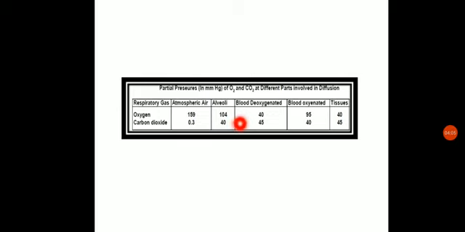But when we see the partial pressure of oxygen, the partial pressure of oxygen in the alveoli is much higher than in the deoxygenated blood. Here this is the deoxygenated blood, this is the alveoli and this is the atmospheric air. The partial pressure of oxygen, PO2, in the alveoli is around 104, while the deoxygenated blood which is flowing in the lung is only 40.